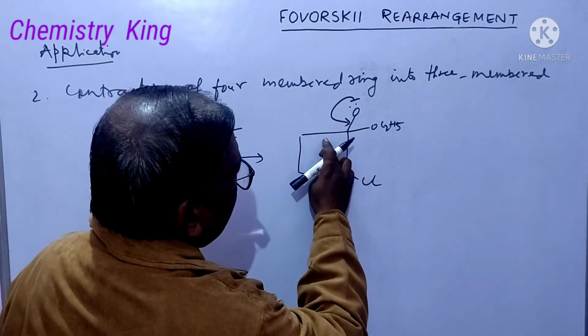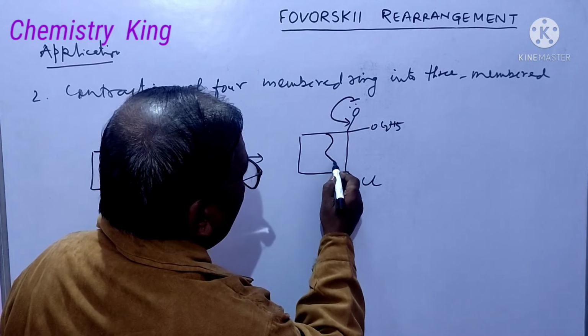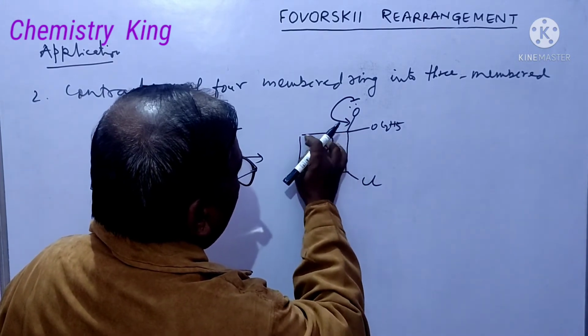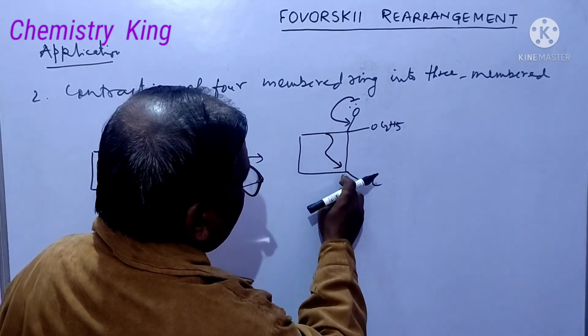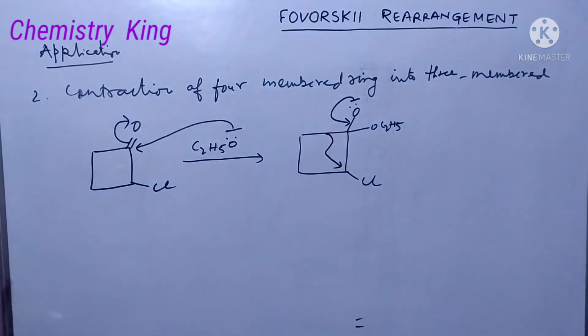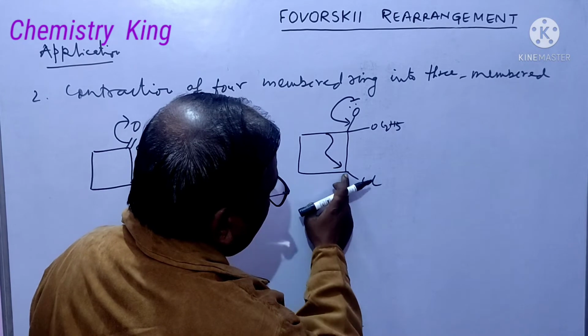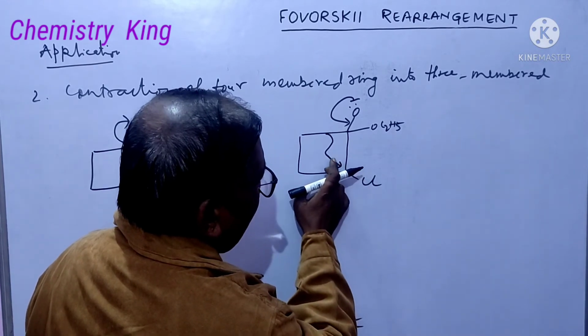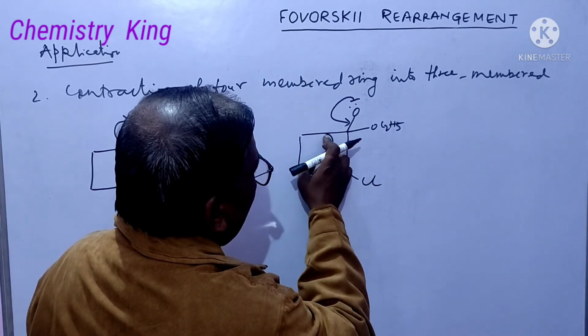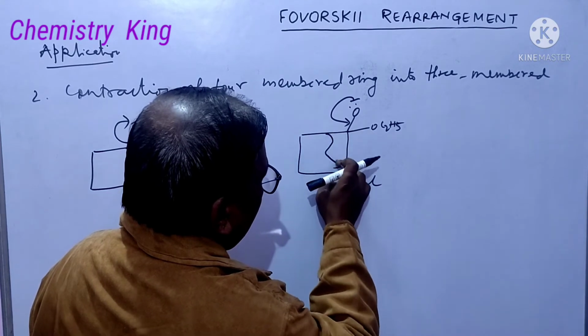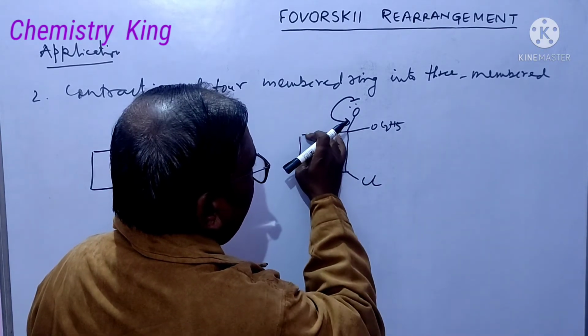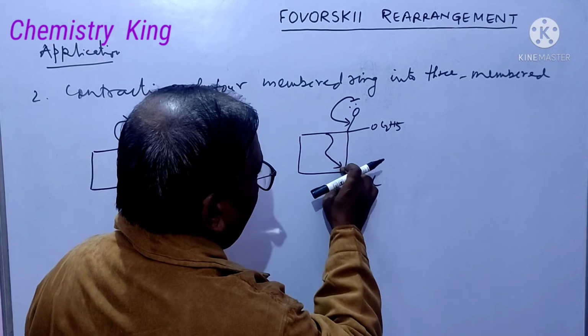Here this bond will break and this bond gets attached with this carbon. Why? Friends, chlorine, this is a sigma bond, therefore sigma star will be here. So this electron will come here, meaning this bond gets attached with this carbon.